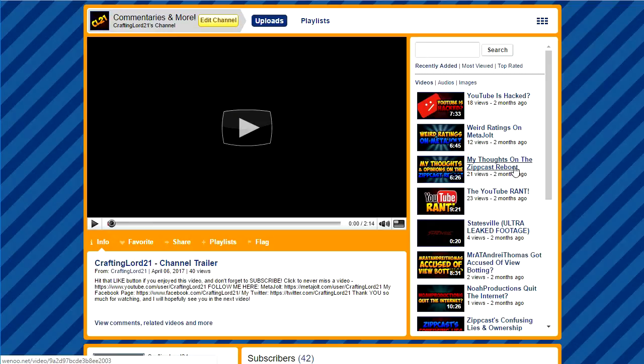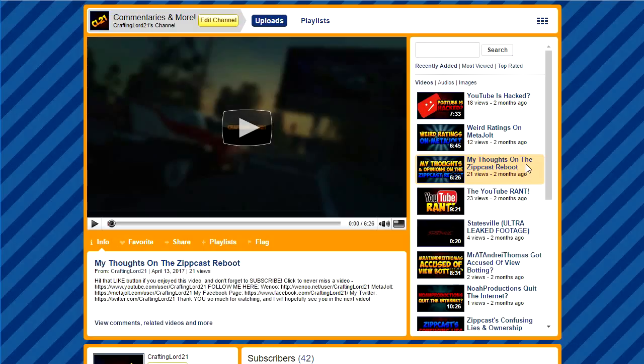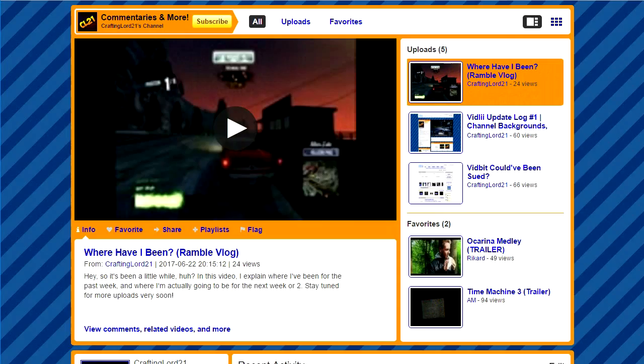Like here on Winu, let's select this one right here. It has sort of like a faint orange to it. It's not really there. It's kind of there, you can tell it's there, but it's not full on like it is here on Vidlii. Now here's one thing that I noticed on Winu that I would actually really love to have here on Vidlii. When you have the all tab selected on channels, if a person has uploaded more than 3 videos, you cannot scroll between them.